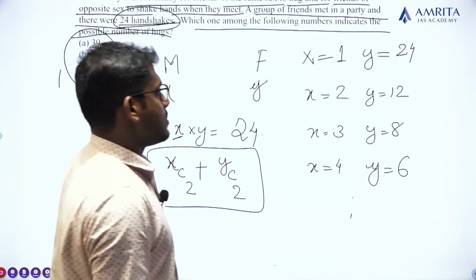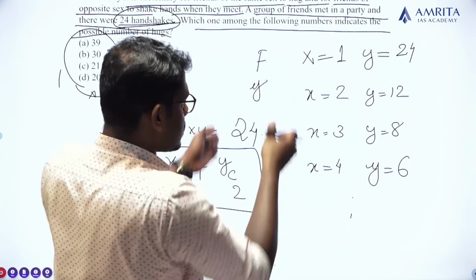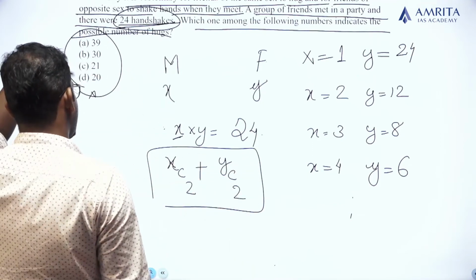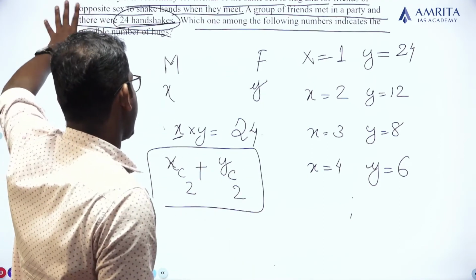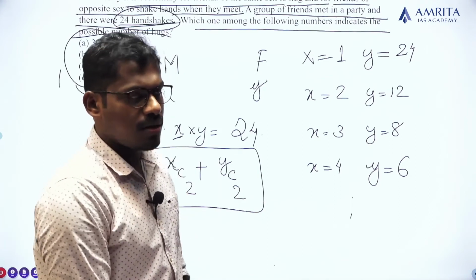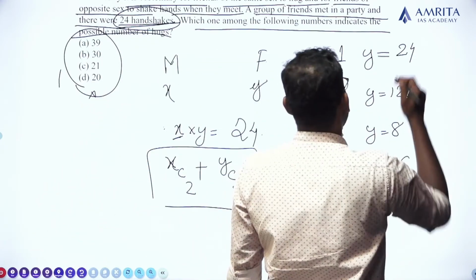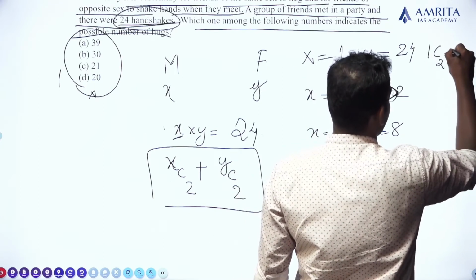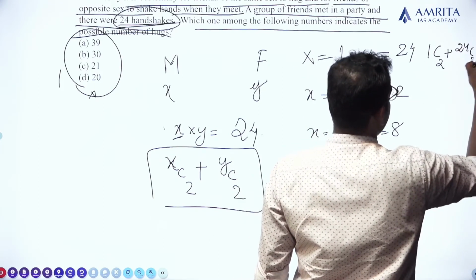Okay, so let us take each case and find whether XC2 plus YC2 can have any of these four values. Let's check. The first case is X is equal to 1 and Y is equal to 24. The expression will be 1C2 plus 24C2.